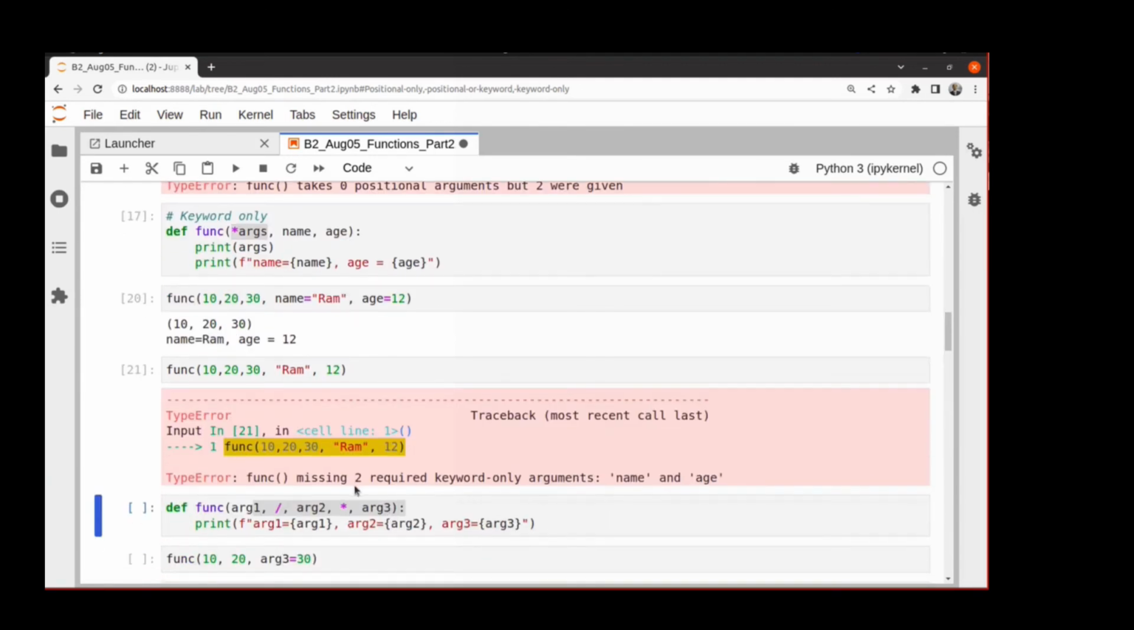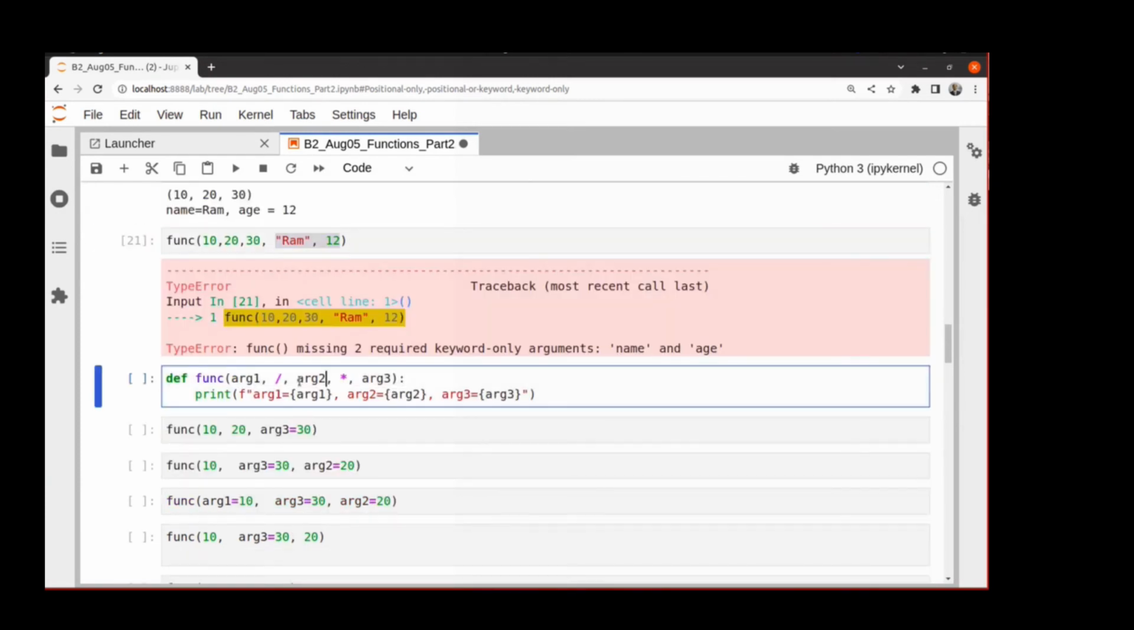And it says func missing two required keyword-only arguments, name and age. Star arg does the job of star also. Anything coming after star arg has to be keyword only. And let me show one function which uses both slash and star.